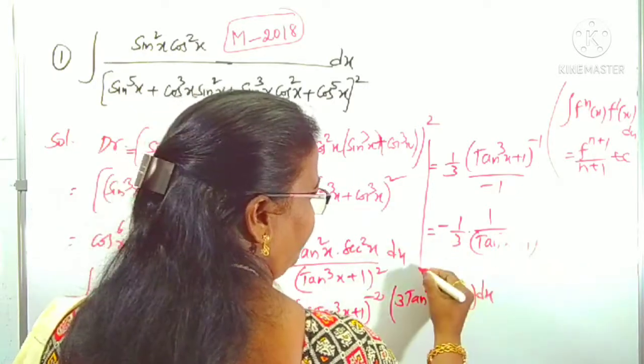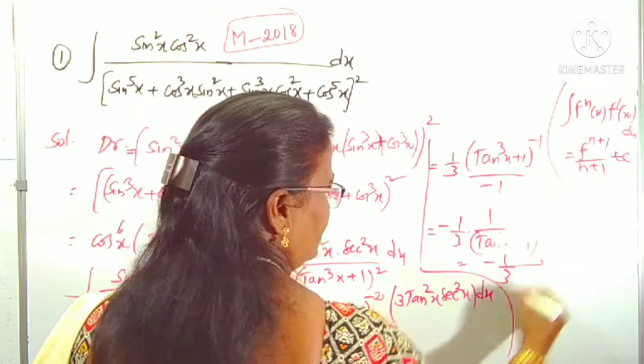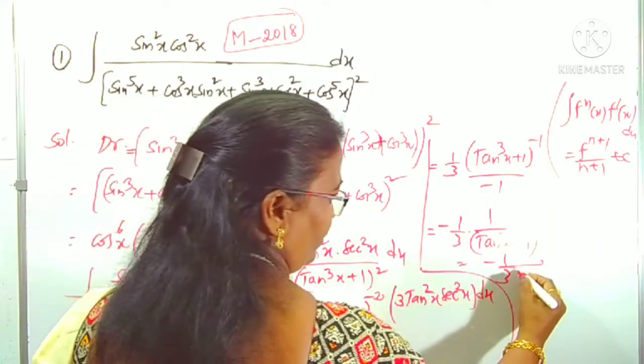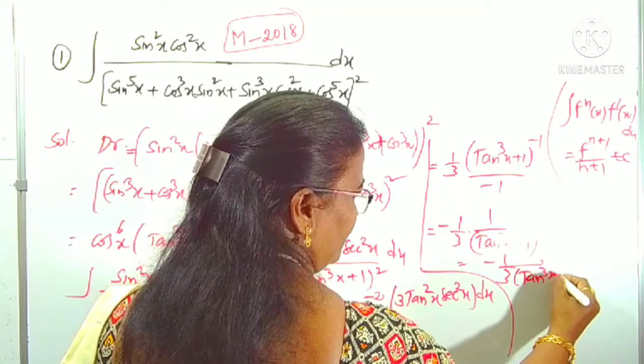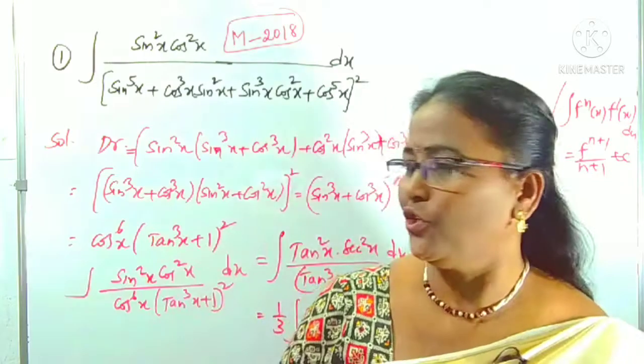Therefore, what is the final answer? This is one of the options. I didn't write the options. What is that? Minus 1 by 3 of tan cube x plus 1. Okay. Like this we can do this question.